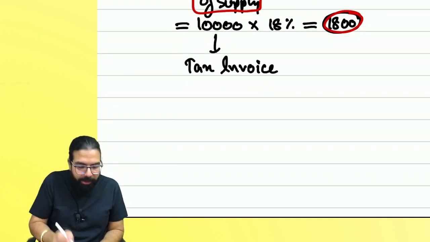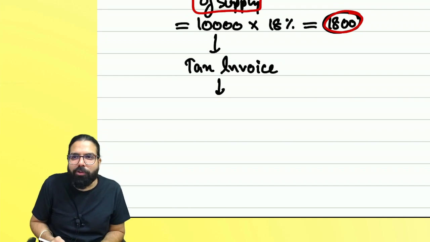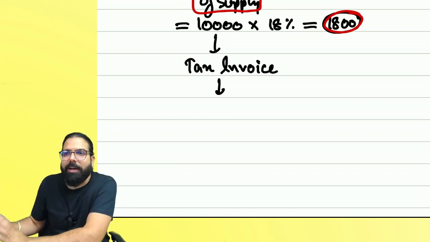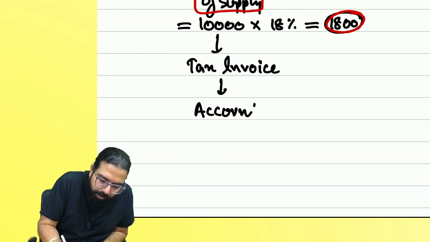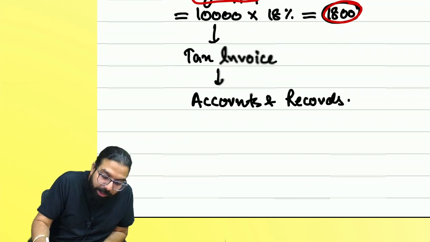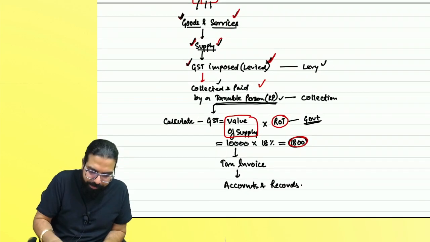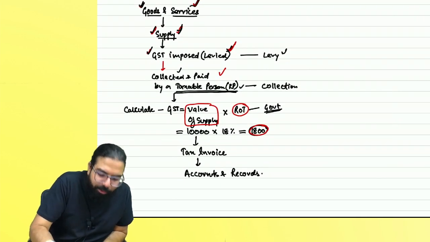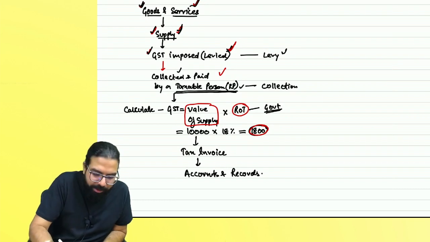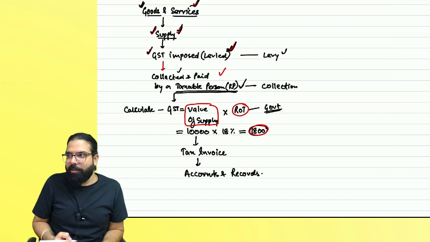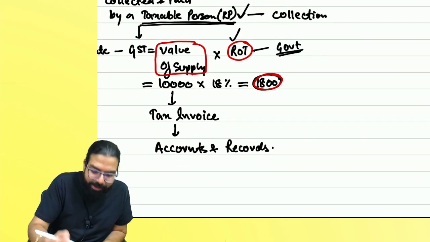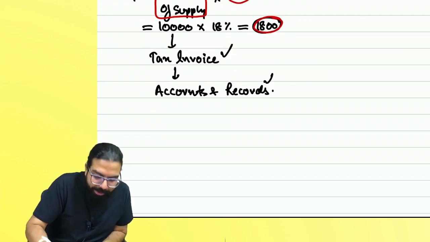Now what will happen? After I've issued this tax invoice, I'll not tear and throw it. I'll maintain my accounts and records. So the next step will come what? I'll maintain my accounts and records. Now government will say, Ramesh, the service you supplied or goods you sold, GST got imposed. Once GST got imposed, you have to collect. You collected also, you calculated also, you gave the invoice also, you maintained your accounts also.